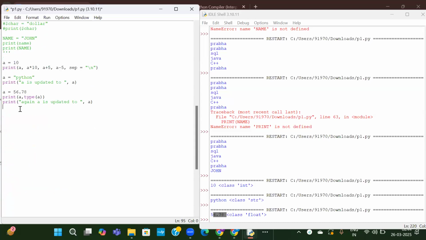So after all these statements, if you do some operations, print A into 5 and A divided by 5, I'm just doing that. After all these operations, at the end, I'm trying to access this A. So whatever you are trying to access at the end, the latest value will be taken into consideration. Okay, let us run it now.